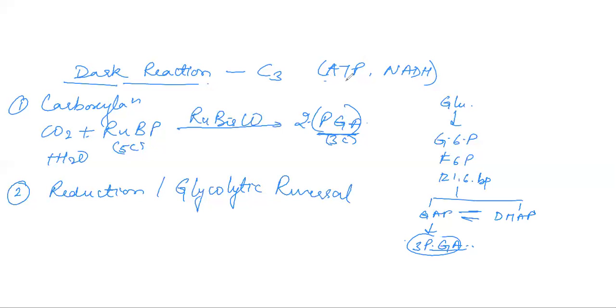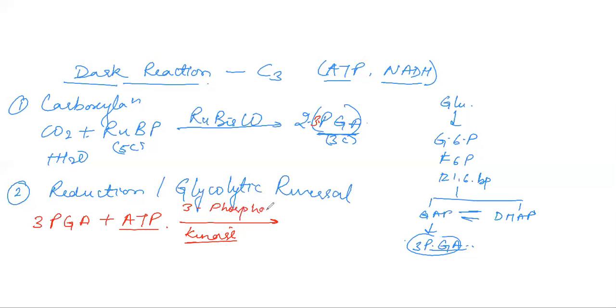So we can say that going from here back to glucose will be the glycolytic reversal. We also have to utilize the ATP and NADPH. Just to note where this is used, we have 3-phosphoglyceric acid. I have written 2, which means there are 2 molecules; the phosphate group is present at the 3rd carbon, that's why it is called 3-phosphoglycerate. Now this phosphoglycerate combines with a molecule of ATP. Always remember, wherever an enzyme's name has kinase, that kinase represents that ATP molecules are utilized. So we call this enzyme 3-phosphoglycerate kinase.